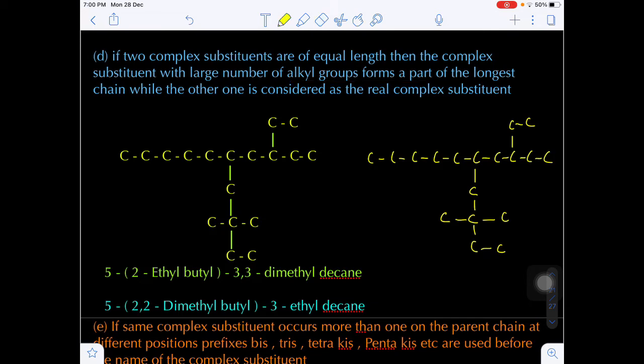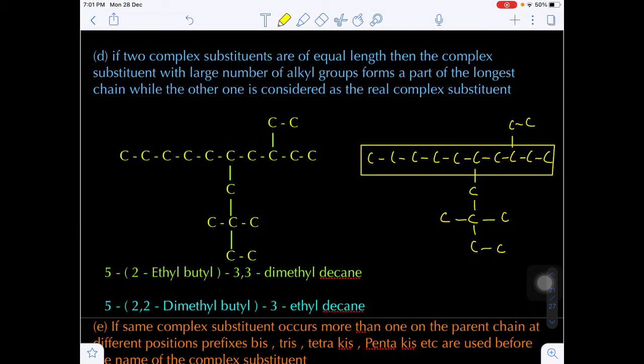Suppose I will explain with one example here. You see, total there are 10 carbons here. Longest continuous chain, if you see, total there will be how many carbons? 10 carbons will be present. Suppose if I take the 10 carbons like this, this will be the longest continuous carbon chain.